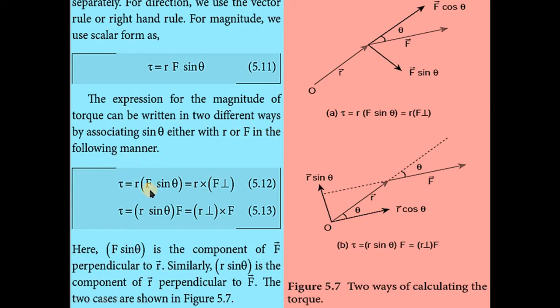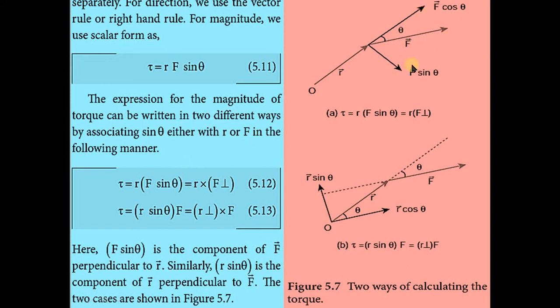Tau is equal to R into F sin theta, which is R into the force acting in a perpendicular direction. That means sin theta is the perpendicular component. So tau is equal to R sin theta into F, which is the perpendicular distance from the force line into the force. Here F sin theta is the component of F vector perpendicular to R vector. Similarly, R sin theta is the component of R vector perpendicular to F vector. The two cases are shown in the figure.